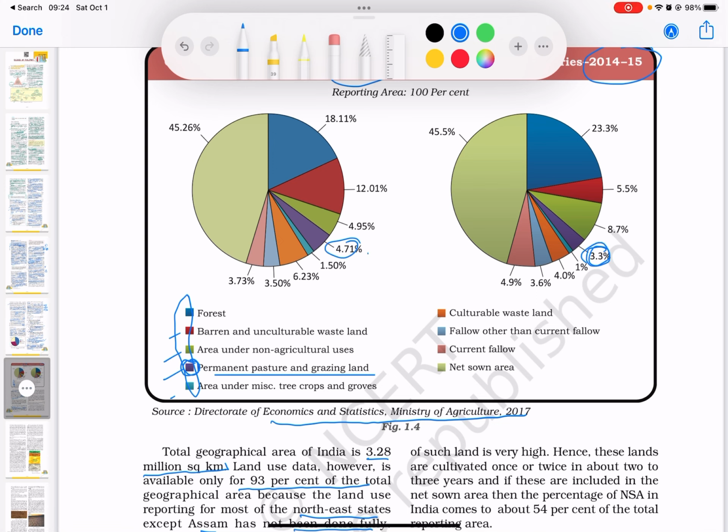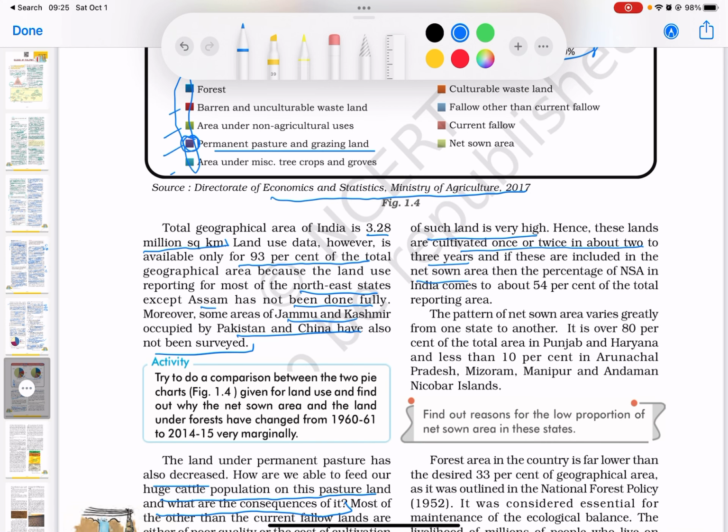So most of the other than the current fallow lands are either of poor quality, or the cost of cultivation of such lands is very high, which makes it economically less feasible or just infeasible. Hence, these lands are cultivated once or twice in about 2 to 3 years. And if these are included in the net sown area, then the percentage of net sown area in India comes to about 54% of the total reporting area.